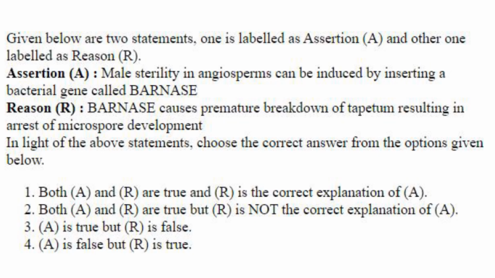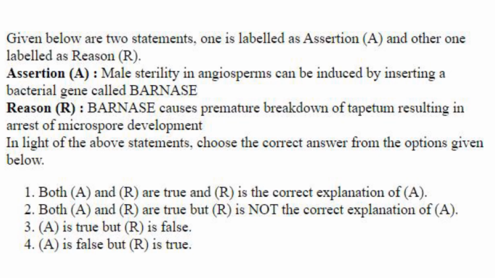Then next one, assertion reason question. Assertion: male sterility in angiosperms can be induced by inserting a bacterial gene called Barnase. Yes, that is correct. Barnase is isolated from bacteria and it is introduced into the angiosperm to induce male sterility. Then Barnase causes premature breakdown of tapetum resulting in arrest of microspore development.